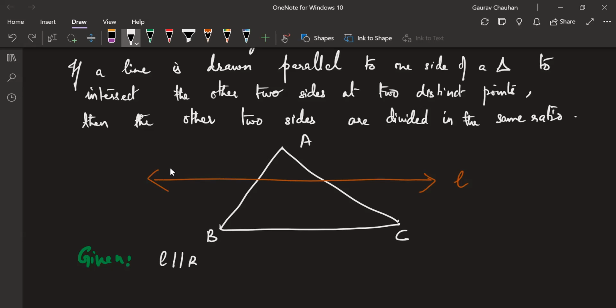L is parallel to BC. Yeah, that's all that is given. And L cuts AB at X and AC at Y. No need to write that, we can see that in the diagram. Okay, moving on.